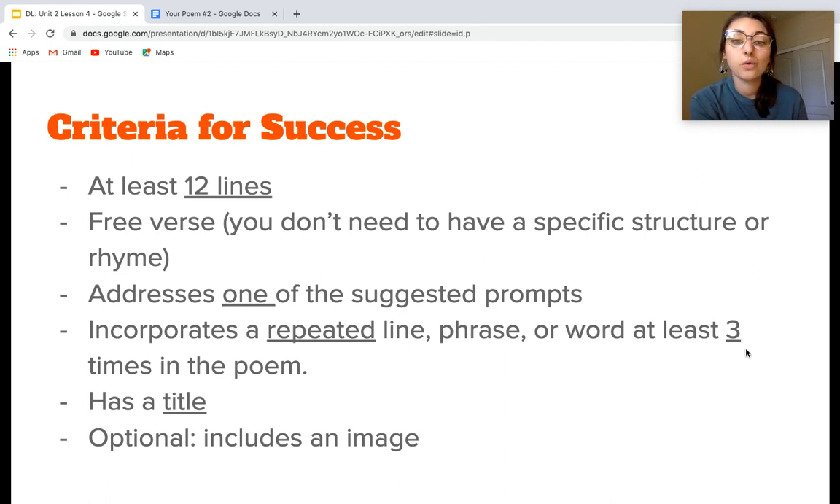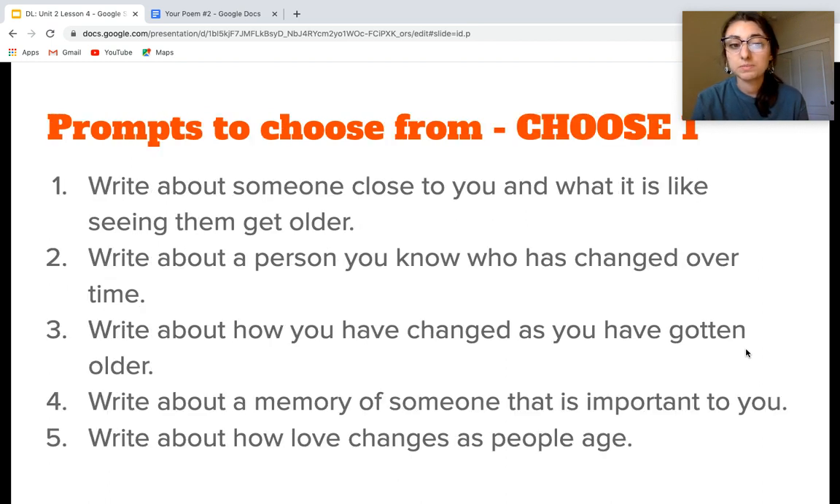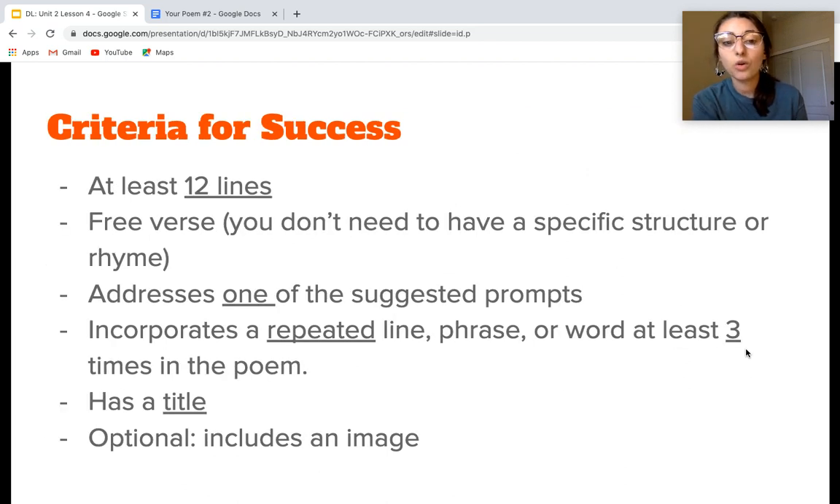It needs to address one of the suggested prompts that were on this page, and then incorporate a repeated line, phrase, or word at least 3 times in the poem. This is the big piece. I want to make sure that you can use repetition in your poem to show a certain theme, a tone, or emphasize something that you want to be emphasized in your poem. And you need to have a title. So come up with something creative about your poem and put that as the title.